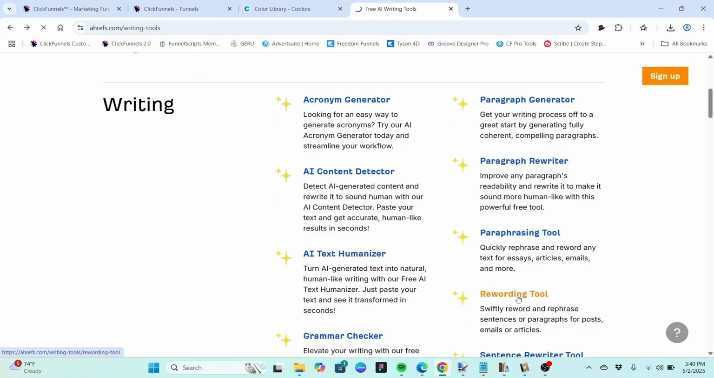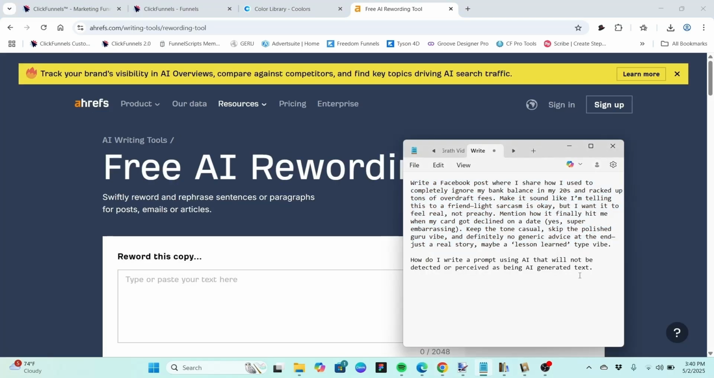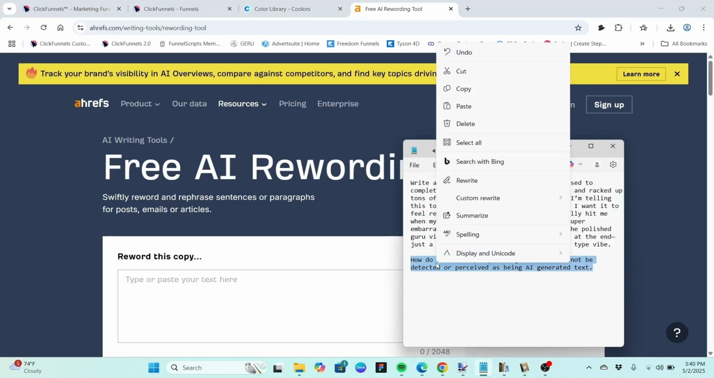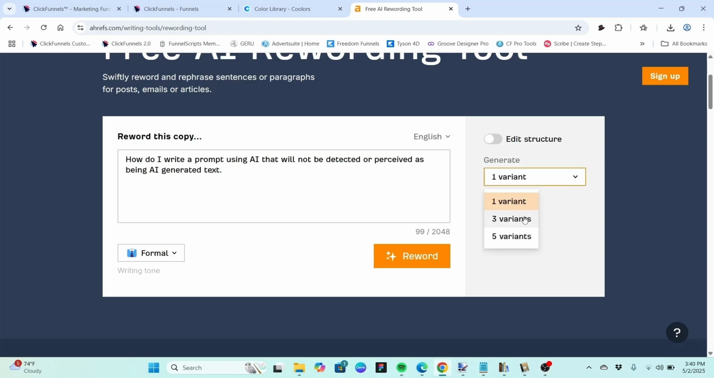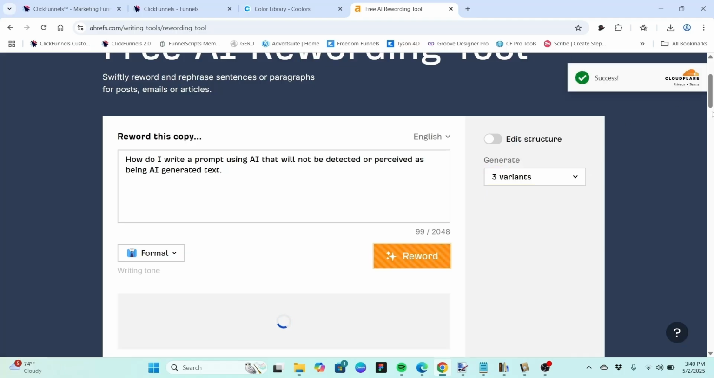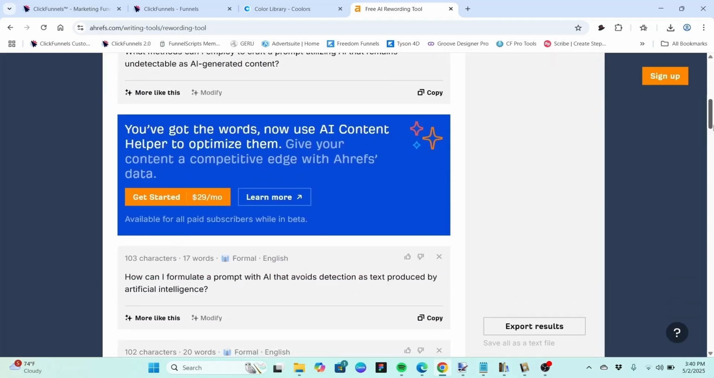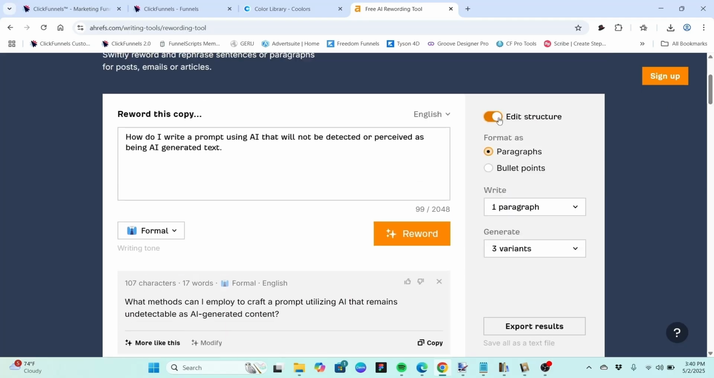And then we have our rewording tool, which is more aligned to sentences from what they describe it as. So we'll just put our sentence in here. We will choose 3 variants and click on the reword button. And then we have that sentence reworded. And once again, you can use the edit structure for more choices, and you can also have your modify options.